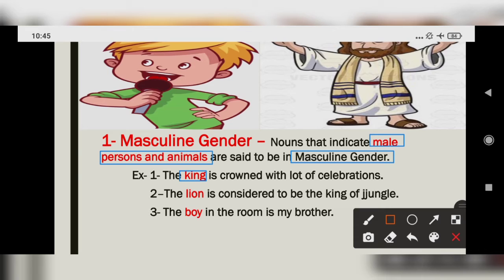The boy in the room is my brother. Here, boy. So all these words in red color are masculine gender because they are indicating male.